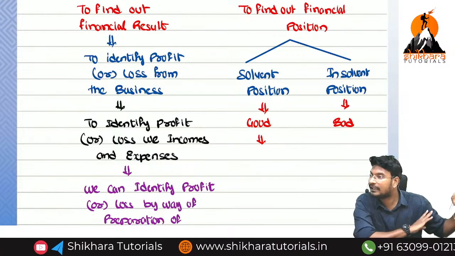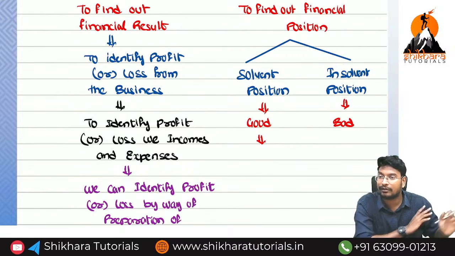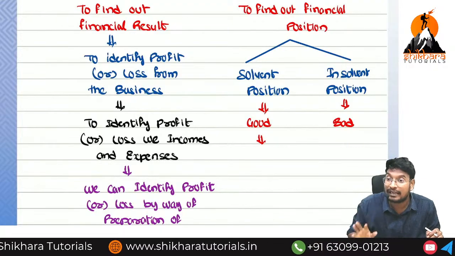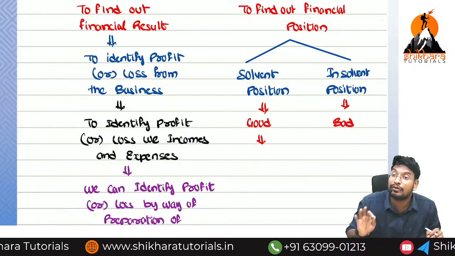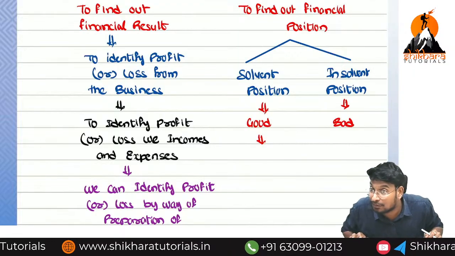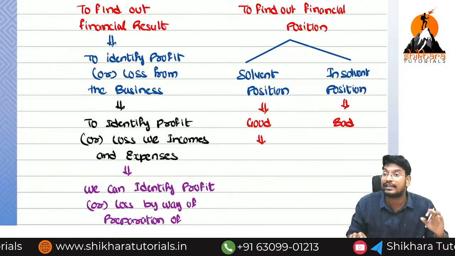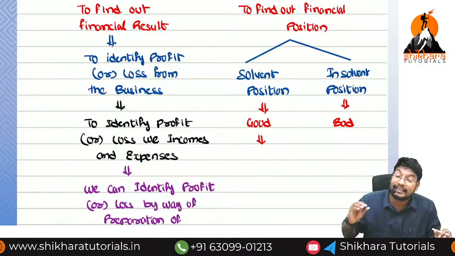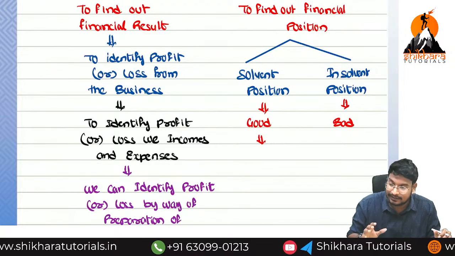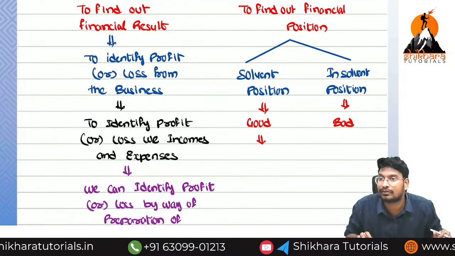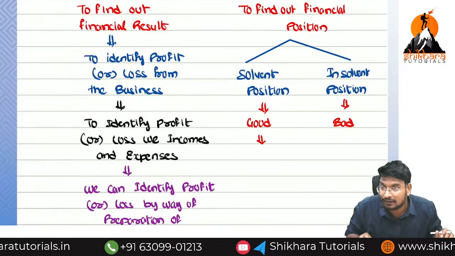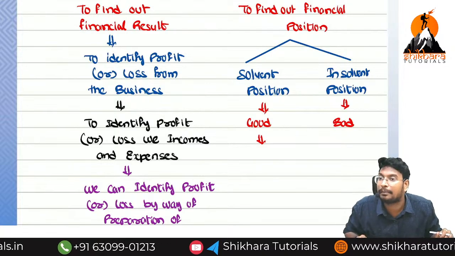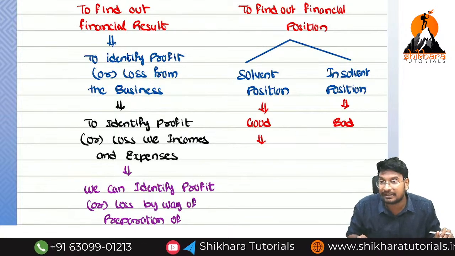The book value is totally different. We should not compare with the book value. We should compare with the realizable value. Now the realizable value of assets should be more than liabilities. That situation is called solvent. What is the meaning of insolvent? The realizable value of assets less than liabilities is called insolvent position. We can identify the solvent or insolvent position by way of preparation of balance sheet.